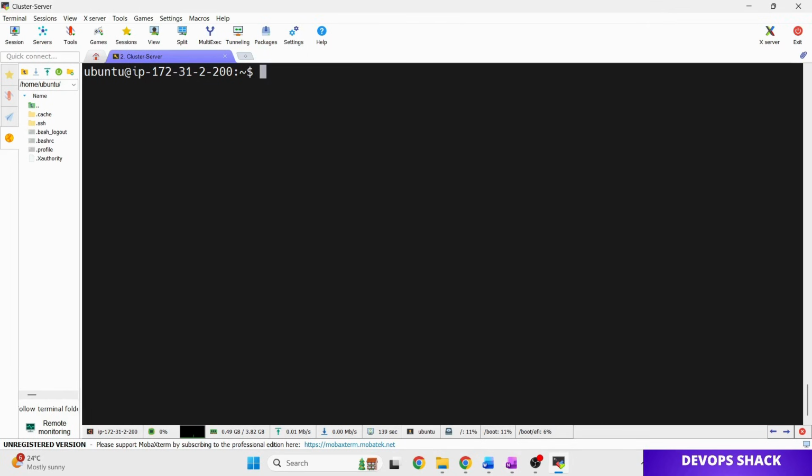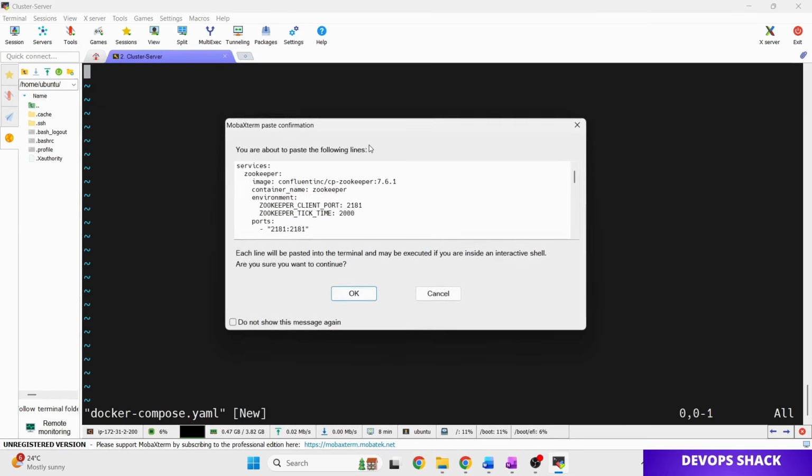Okay, note one more thing: while setting up Kafka you'll be needing a few more things. Let me explain what other things you are going to need. First of all, let us create one directory. Let's call it kafka-demo, and we will go inside the project. Now I'm going to create a Docker Compose file, docker-compose.yaml. So now we have to write the Docker Compose file.